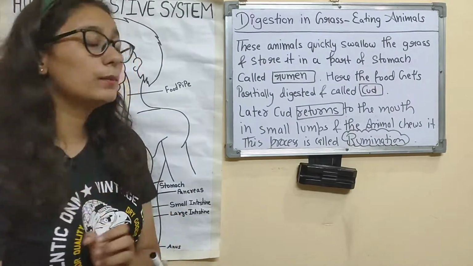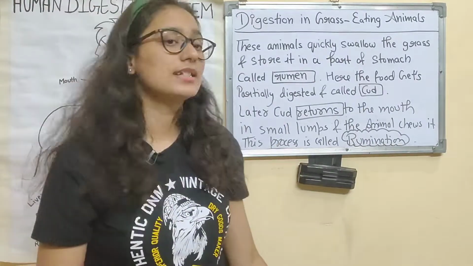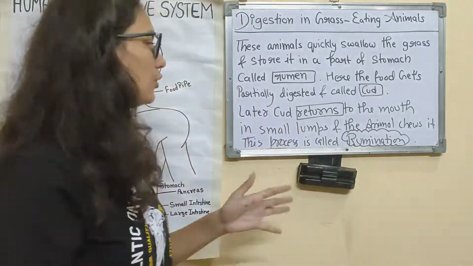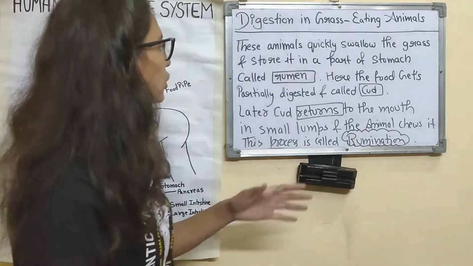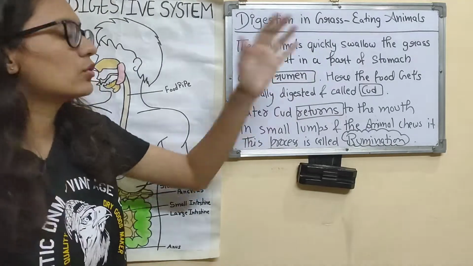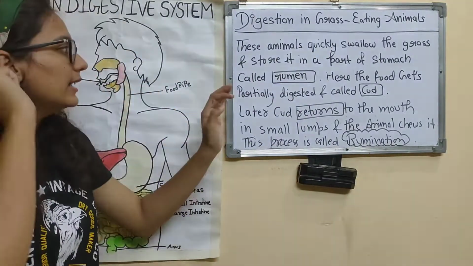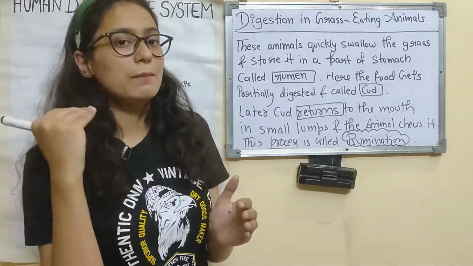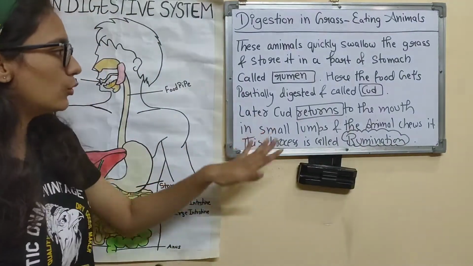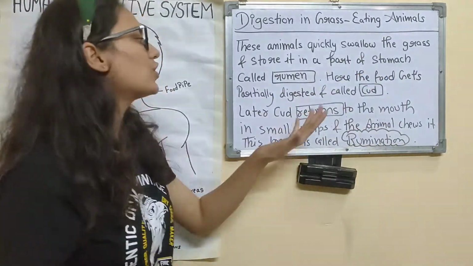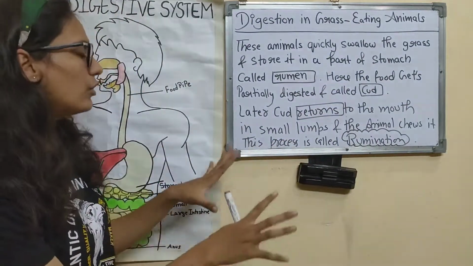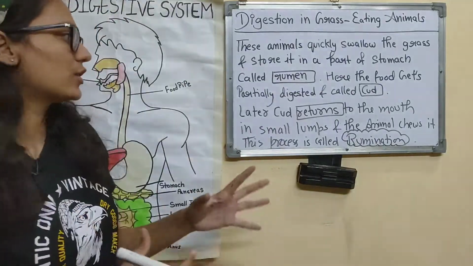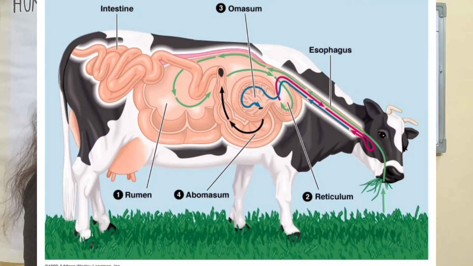One more thing, you can also write these things. It will be like key short notes. Again, I am repeating, so just write it down whenever I am not standing in front of the board. These animals quickly swallow the grass and store it in a part of the stomach which we call rumen. You need to remember these words. Here the food gets partially digested. Partially matlab half digested, and it is called cud.